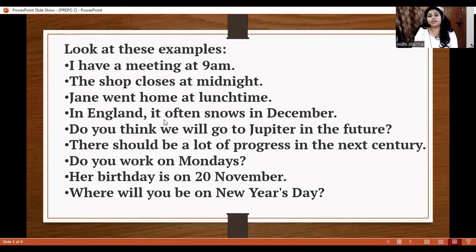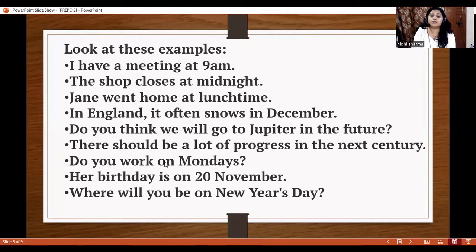In England, it often snows in December. Here we are talking about the whole of December. That's why we have written in here. Do you think we will go to Jupiter in the future? For the future, we use in: in the present, in the past, in the future. These are expressions. We cannot change them. There should be a lot of progress in the next century.